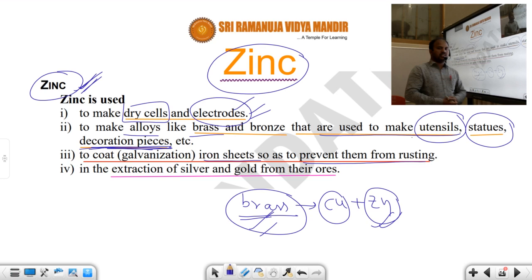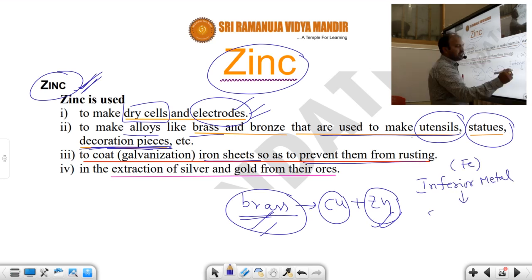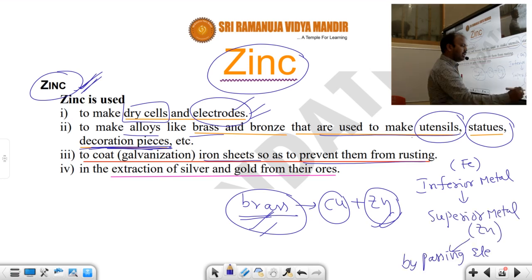Here the inferior metal, iron, is coated with a superior metal. What is the superior metal here? Zinc. By passing electricity, this process is called the galvanization process.